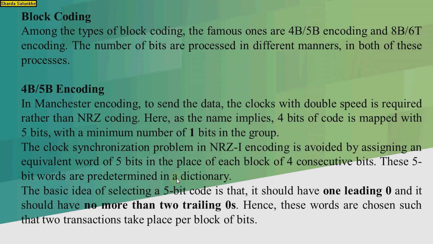The basic idea of selecting the 5-bit code is that it should have one leading zero and no more than two trailing zeros. Hence these words are chosen such that no more than three consecutive zeros take place per block of bits.